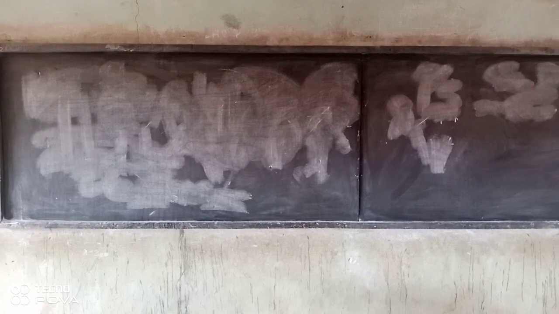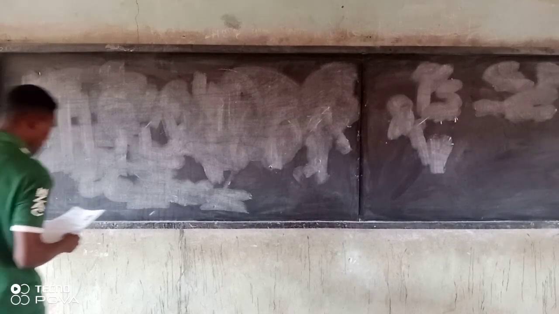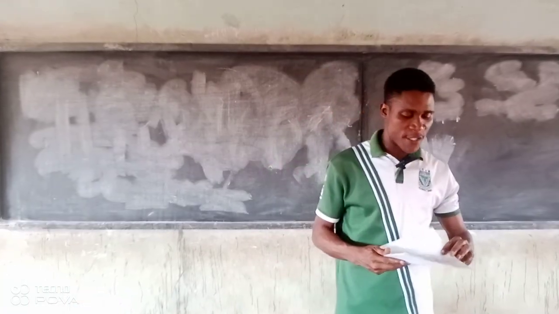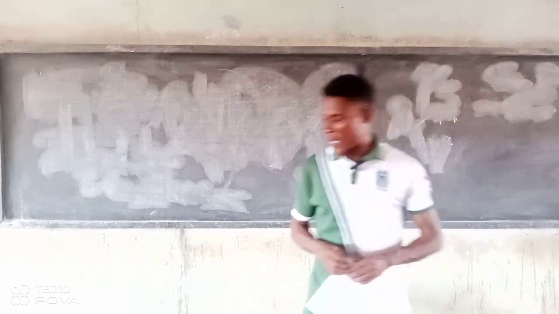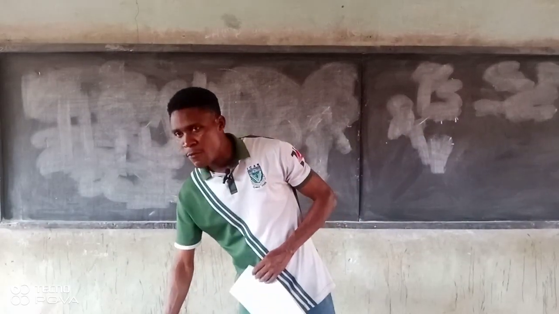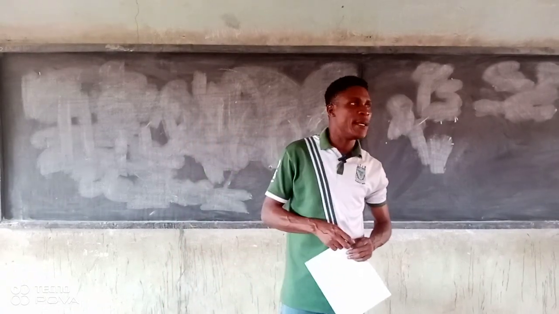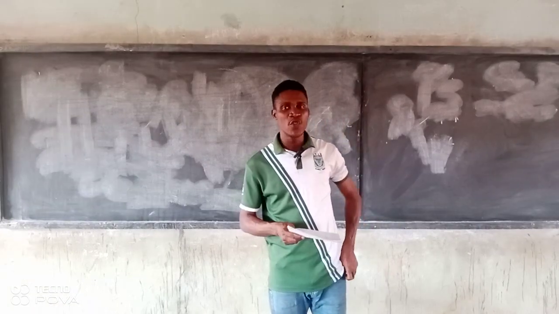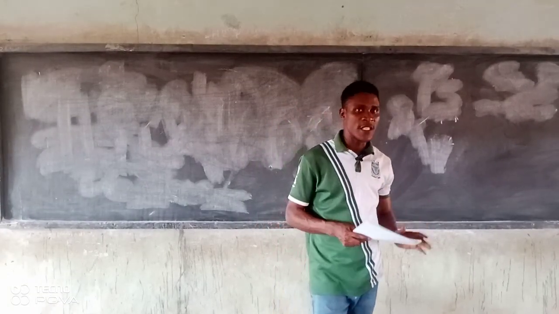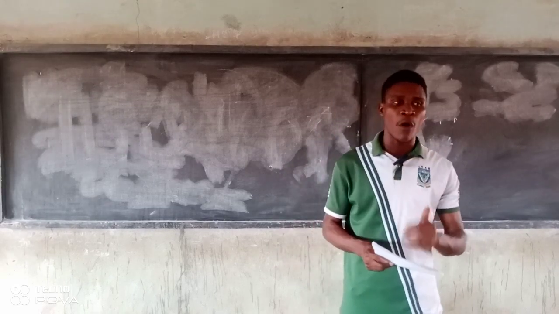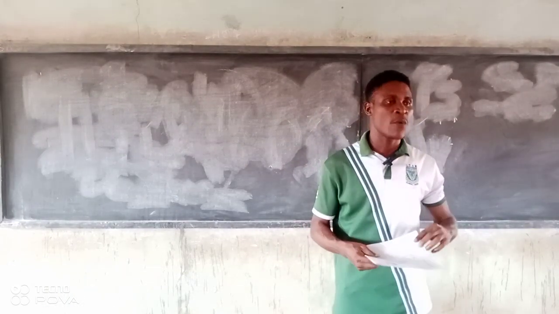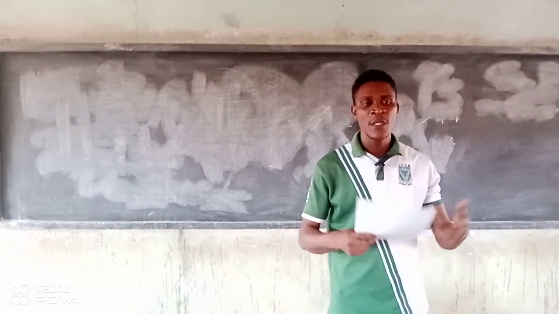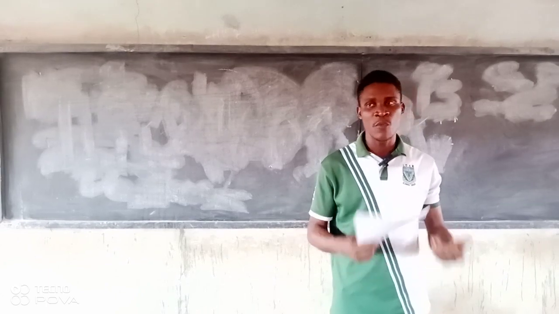So today we are going to start from chapter 4, taxation of business and investment income. That's a company income tax. This company income tax is one of the most important aspects of our syllabus. That is to say, we cannot but joke with this chapter because it's focused more on the aspect that I can do as a question. In most cases, this aspect always forms our number one question. For the past two days now, the company income tax has been almost our number one question in the exam.